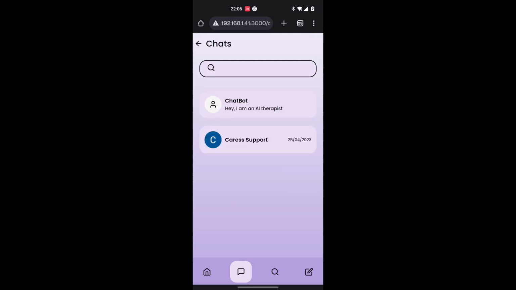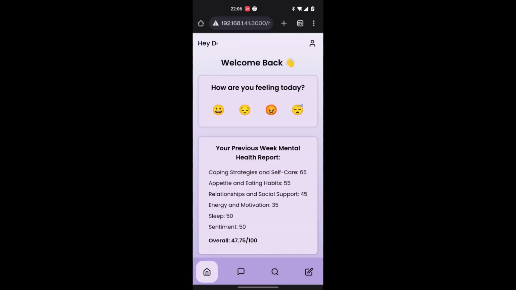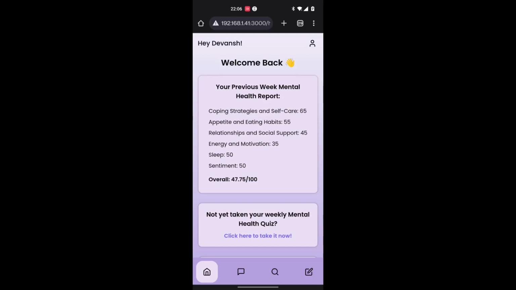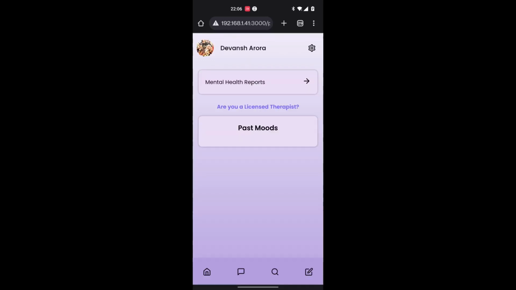You can then go to the home screen, and from the pop-up you can tell how your current mood is. You can visit your profile to see your past moods, weekly reports and personality traits.